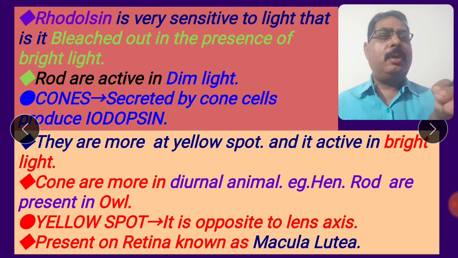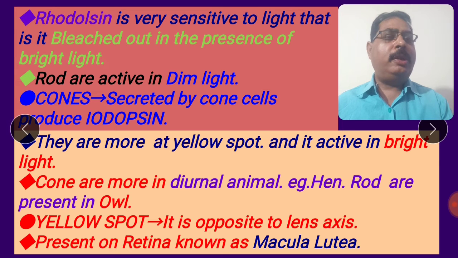Cones act in bright light and daylight, for color vision. Rods work in dim light and dark. The yellow spot contains both rods and cones. Cones are more in diurnal animals. Animals that see only in the day are called diurnal animals, so cones are present in more quantity.